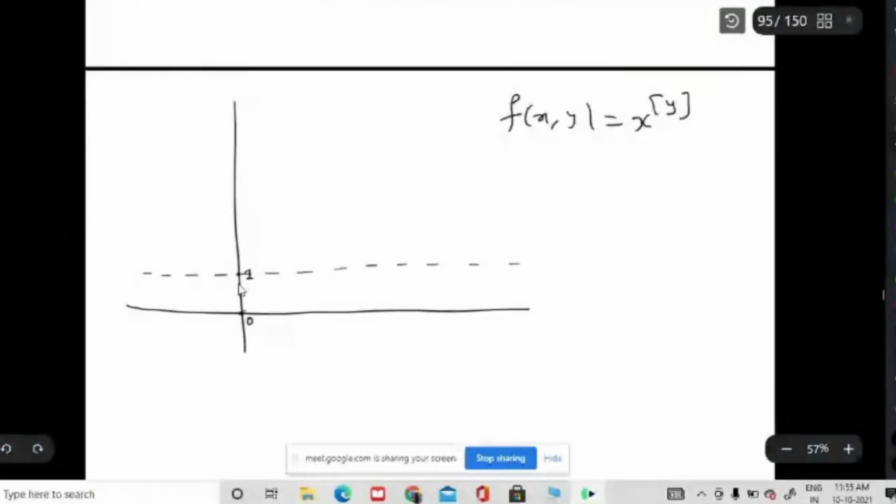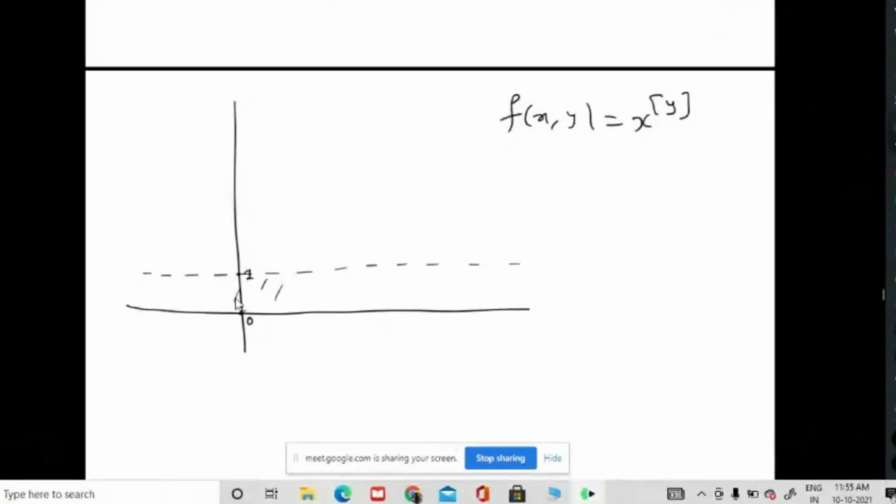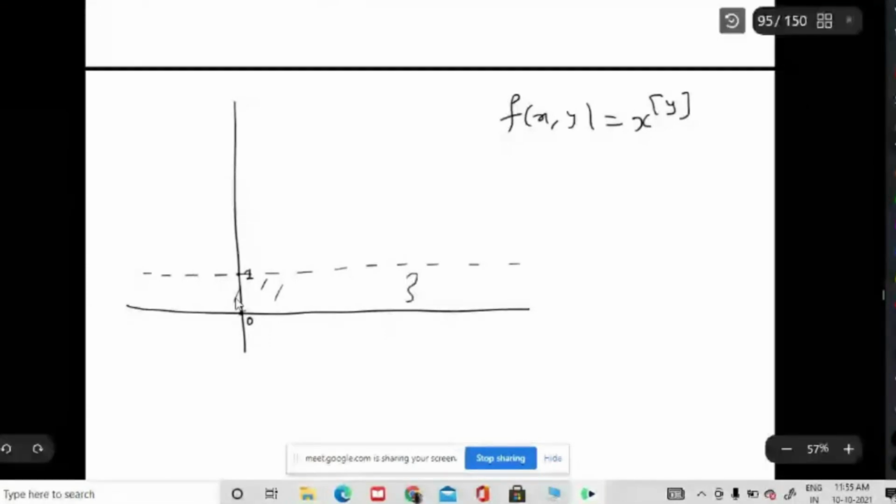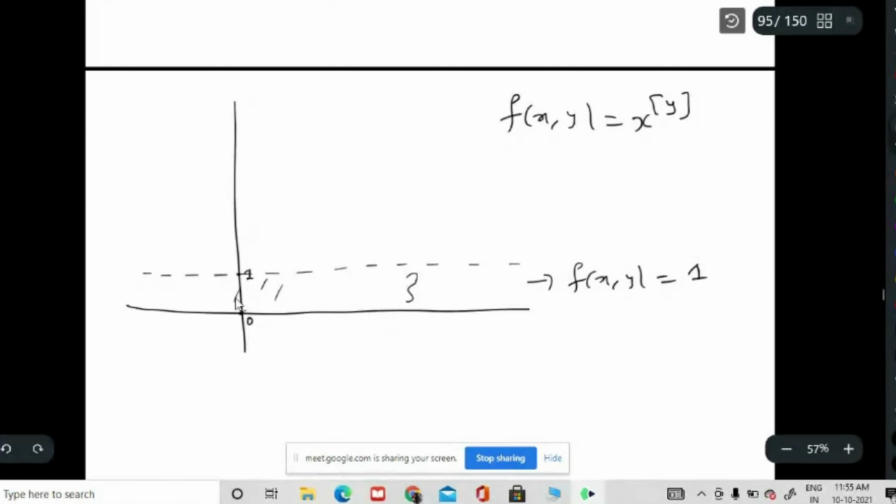So this is the domain I am looking at. Suppose x is coming from this particular portion. What is f? Yes, in this region f(x,y) is 1, because the greatest integer of everything coming from here is 0. Suppose you take any point here, the greatest integer will be 0. Now for the other region, I include this boundary, but not the other one.